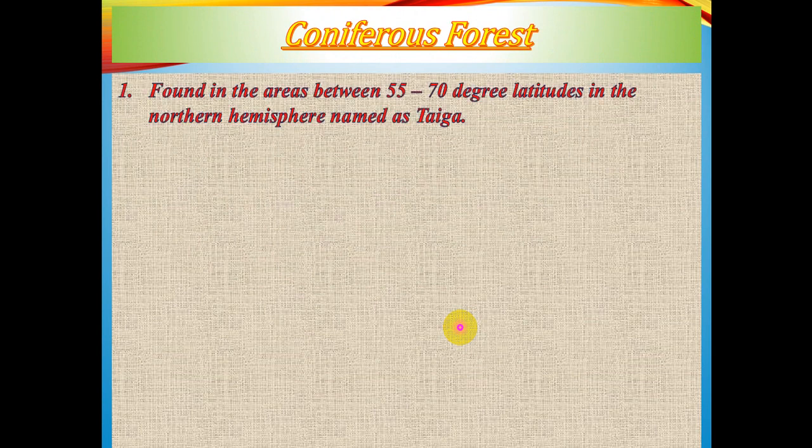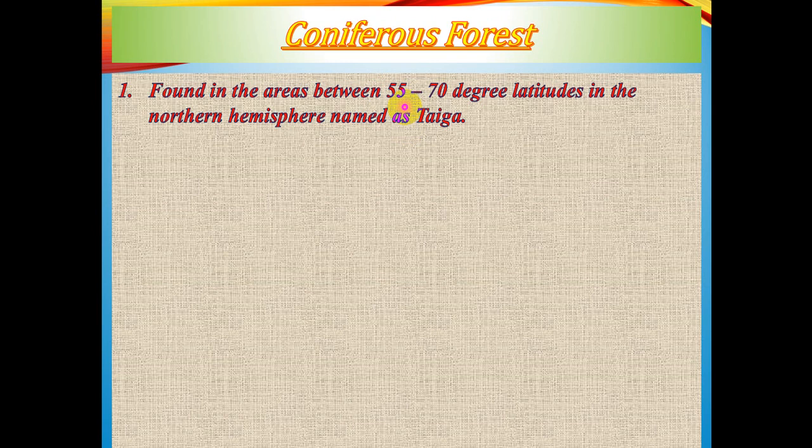Now let us proceed with the features of the coniferous forest. Now these are found in the areas between 55 to 70-degree latitudes in the northern hemisphere. It's only there in the northern hemisphere, named as taiga. Now why is it not present within this latitude range in the southern hemisphere? What is the reason behind it?